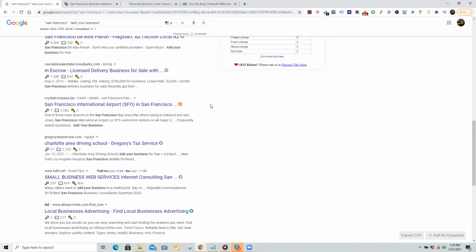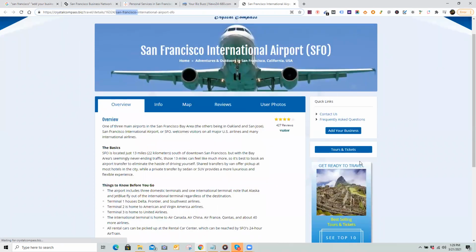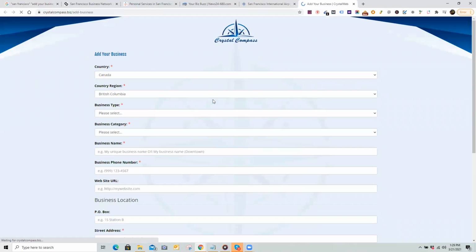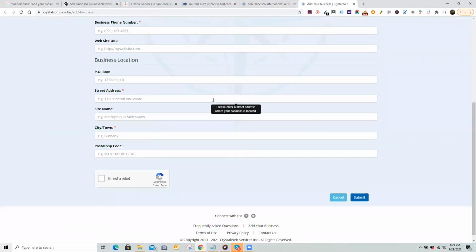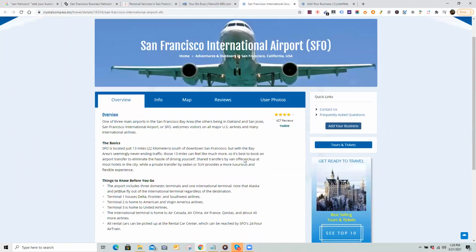Cannabis, that is a disqualifier. Add your business. This looks like this could potentially be a good one. We will see though. No, because it says it has San Francisco in the title. That's what we want. Add your business. I think this could potentially be a good one for us. We definitely want this one.